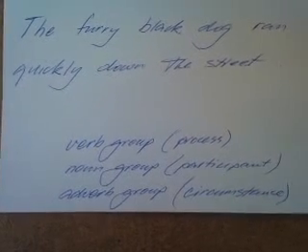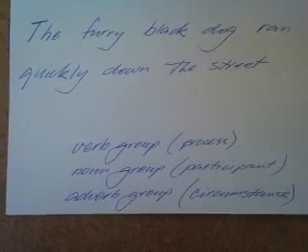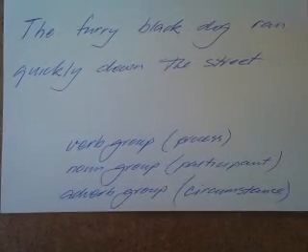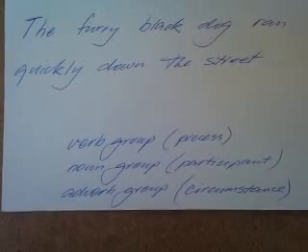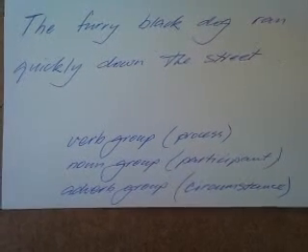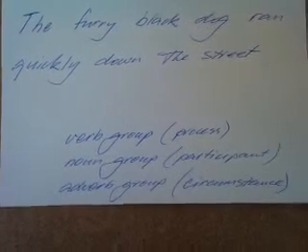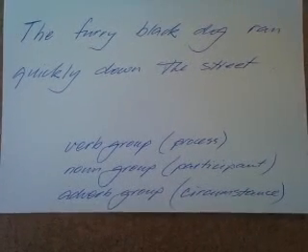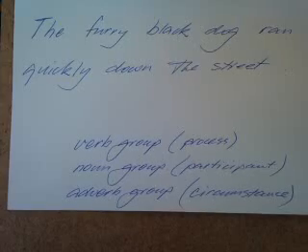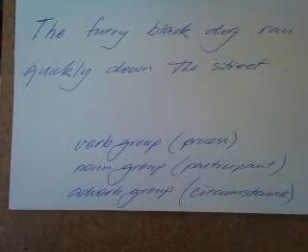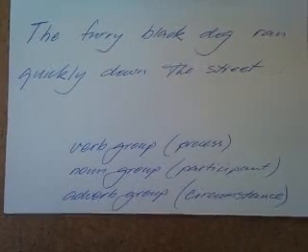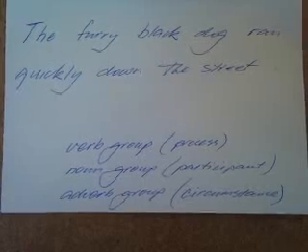So the kids can use, or you can use, sorry kids, if you're the one watching this, you can use a colour legend like we did in class. So underline ran with a certain colour and put that in the legend or the key down the bottom. Now then the question is who or what ran? The answer to that is the furry black dog. So the furry black dog is the noun group, the participant. Happy for you to call it noun group now.